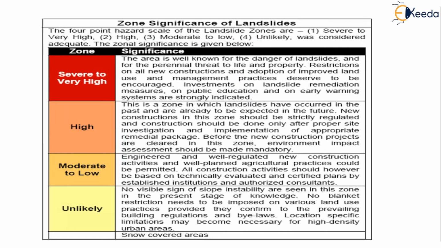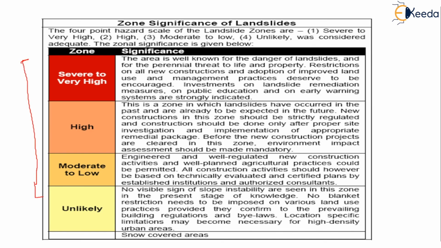This graph is very important, which will give the zone significance of landslides. Generally, the zones are divided into four types: severe to very high, high, moderate to low, and unlikely. This is only for the extra knowledge. You can just go through it, okay? And what is the significance of each and every one?